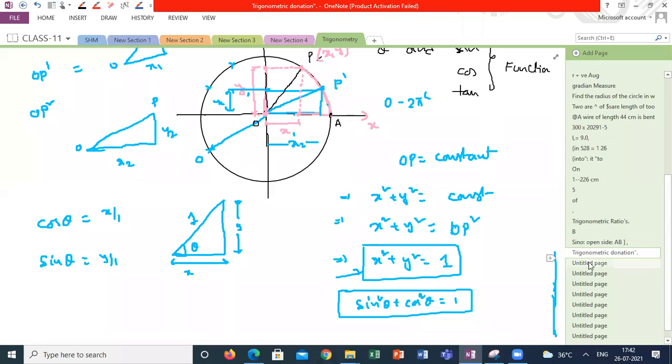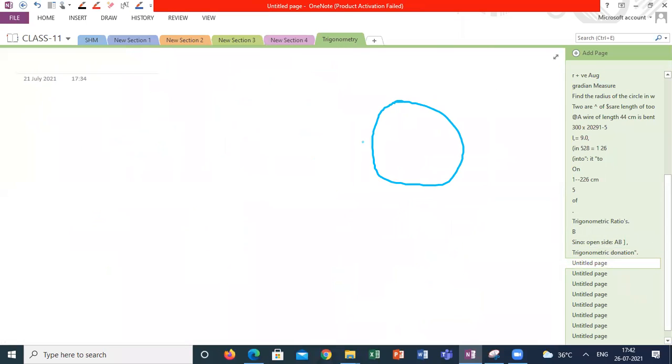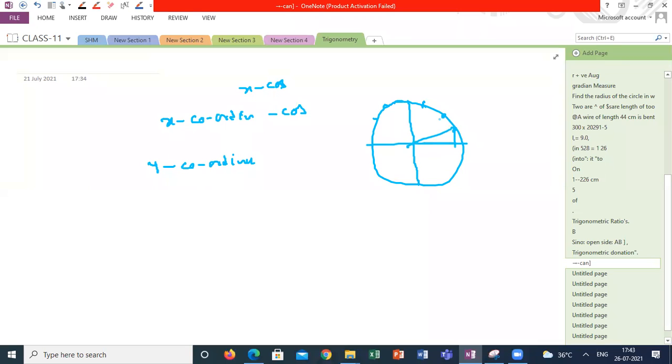Suppose I am taking the circle. The sin ratio is explaining the opposite side and the cos ratio is explaining the adjacent side. That is, the x coordinate is the cos ratio and the y coordinate is the sine ratio. At each and every point you are getting different values of x and different values of y.